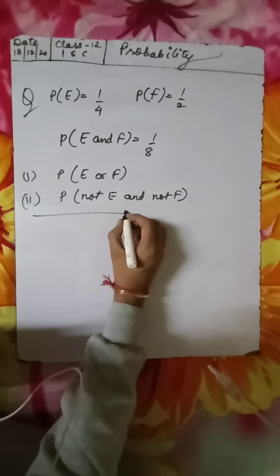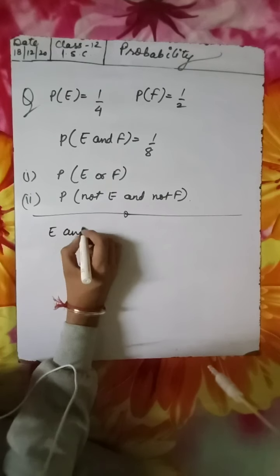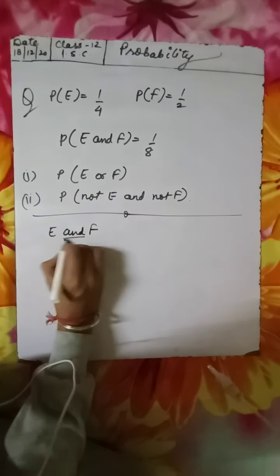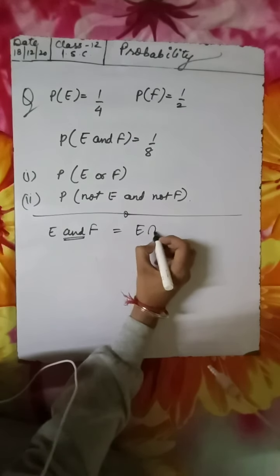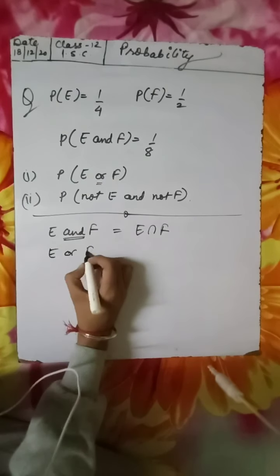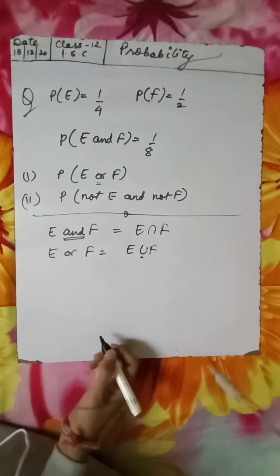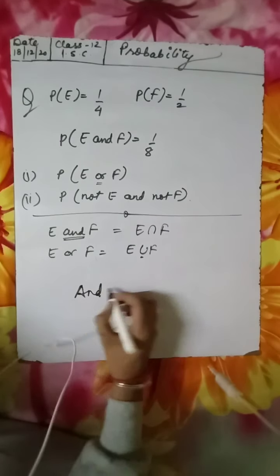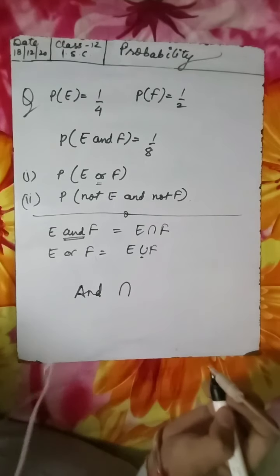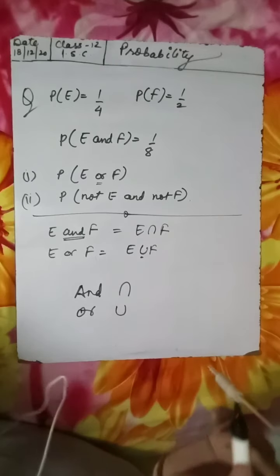Now let me clear one very, very important thing here. If you are given E and F, then for the AND, we always use intersection. And for E or F, we take union. So for AND we go for intersection, and for OR we go for union.